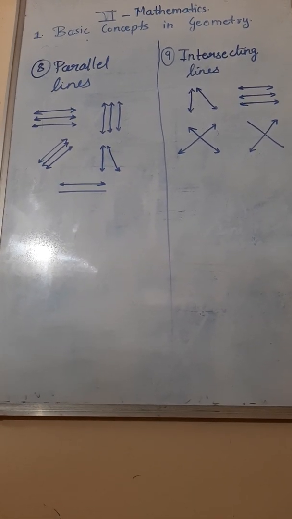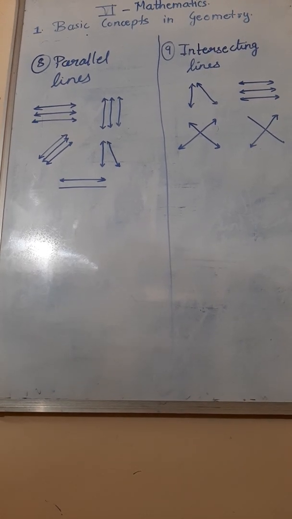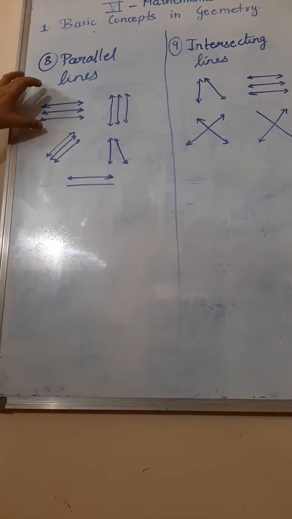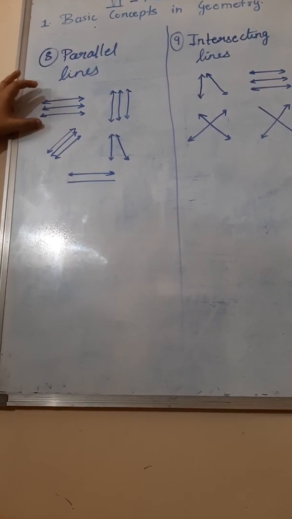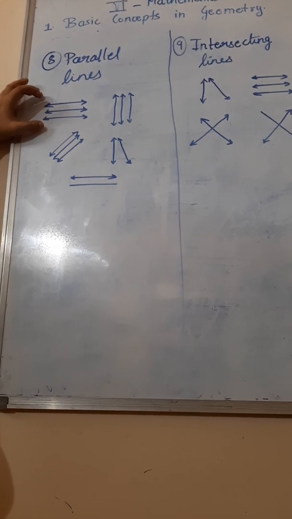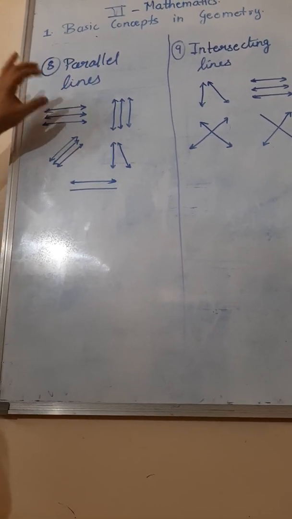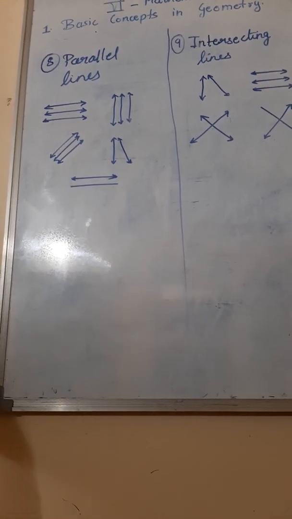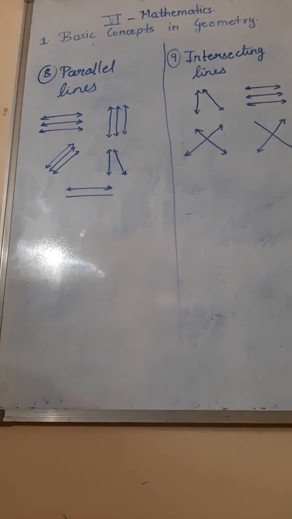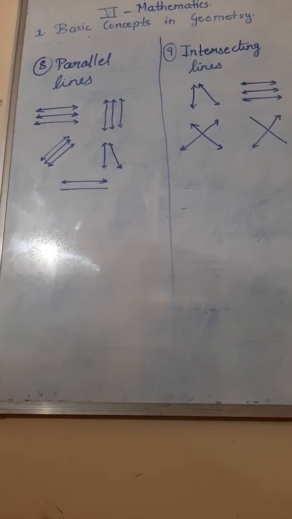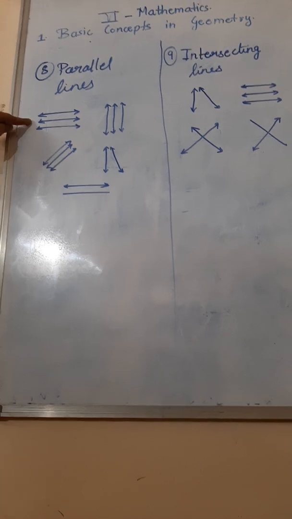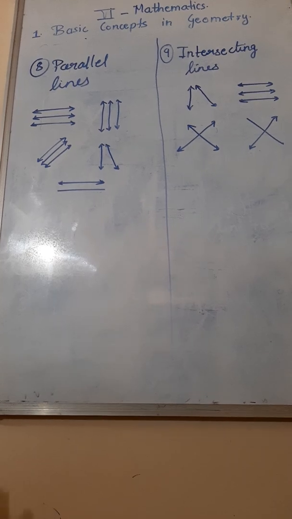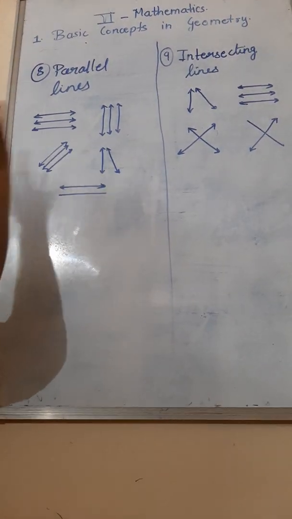Do you know what parallel lines are? The lines which lie in the same plane, they are in the same plane, but they do not intersect. Intersect means they do not join. The lines which lie in the same plane and which do not intersect each other are called parallel lines. Now can you see they are in the same plane but not joining?